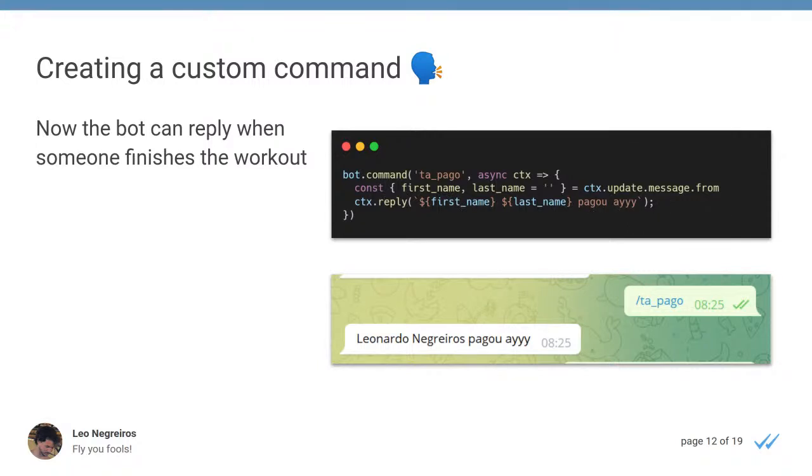So that was the first feature that I built into the bot. That was something that I really wanted to add. Is okay, you hit the gym, you slash tapago, and you confirm with your friends that you just worked out, and everyone motivates each other by going there and showing that you are really going there.